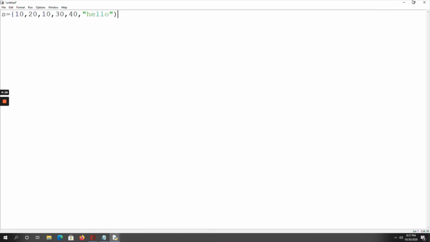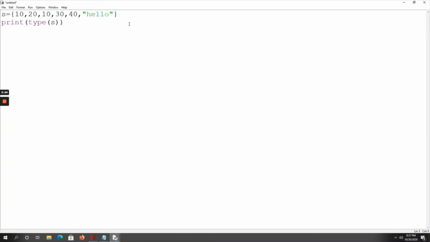These are my set elements. I am taking some integer data type as well as string data type elements in the set. Now I just want to print the type of S. Next, in the set, order is not important.